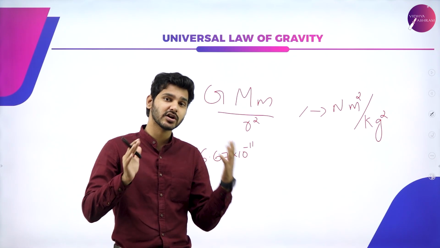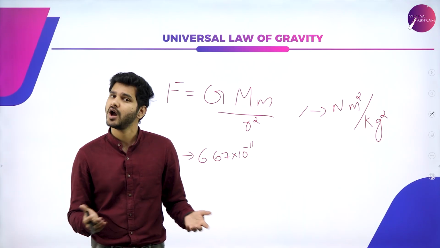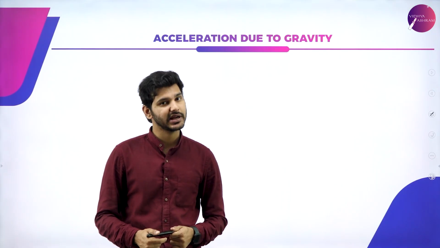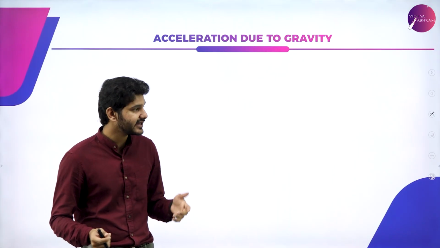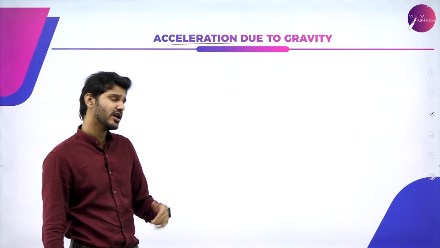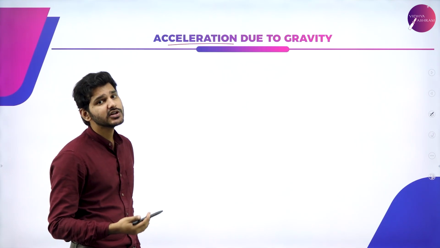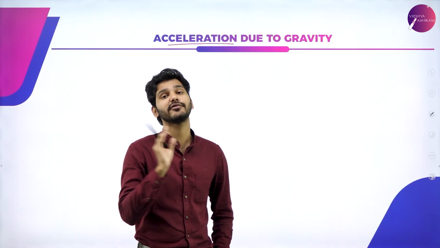Again, I am not stressing on it too much because you have already heard about it a million times from your high school. Now, the next culprit, nothing but acceleration due to gravity. So what exactly is this acceleration due to gravity? Obviously, it is an acceleration. Acceleration just means the rate of change of velocity. We know that in order to produce acceleration, there should be some force.